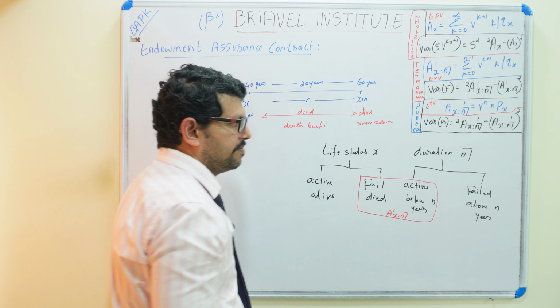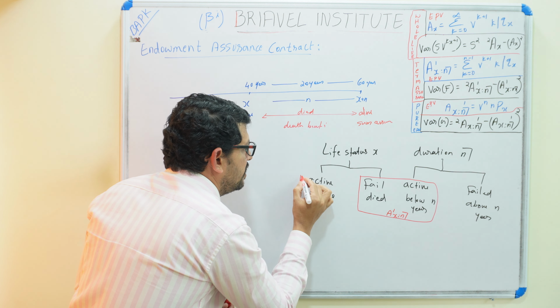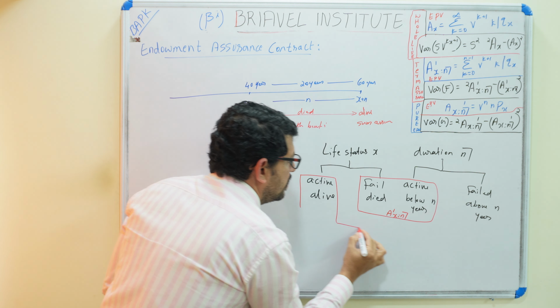But in pure endowment, if you are alive after the period, he will get the benefit. So these two conditions will be there. The person is active, meaning alive after N years, and duration N is failed, meaning it is above N years.